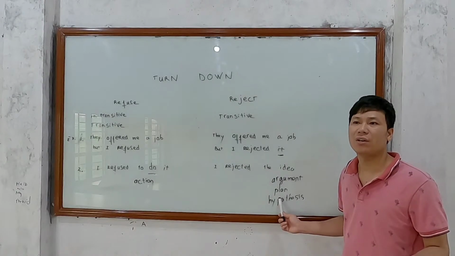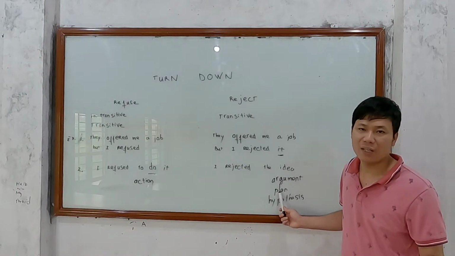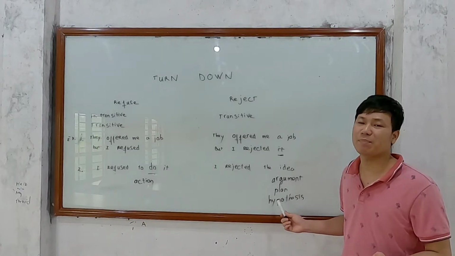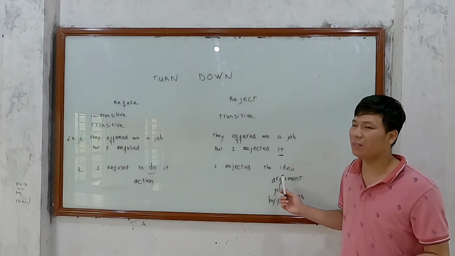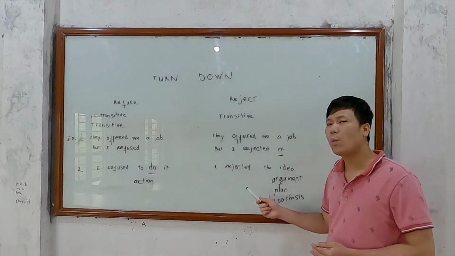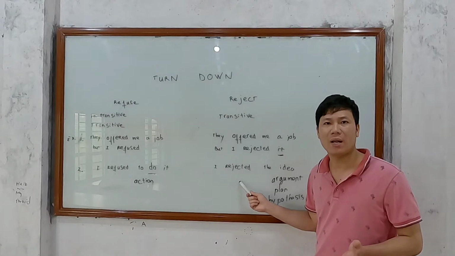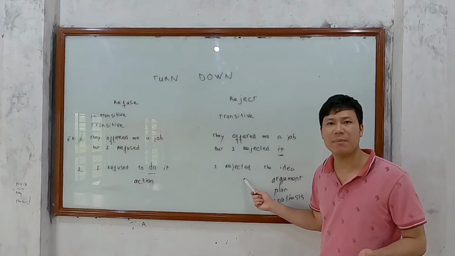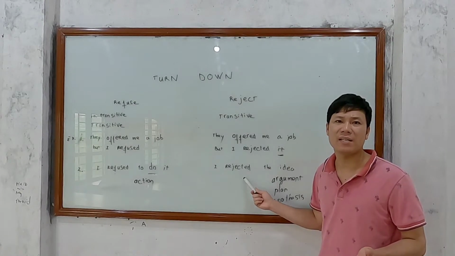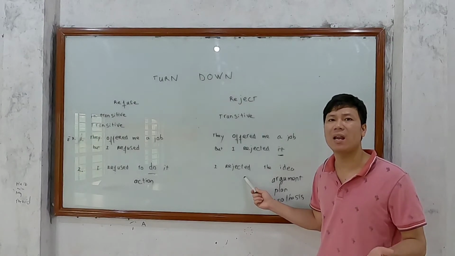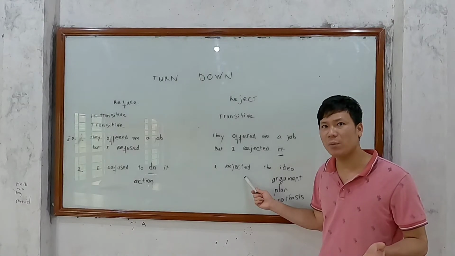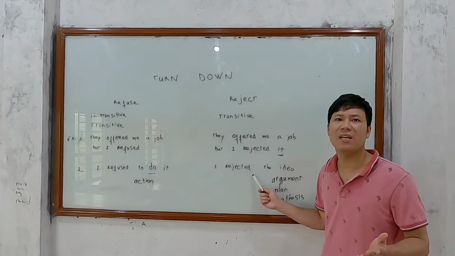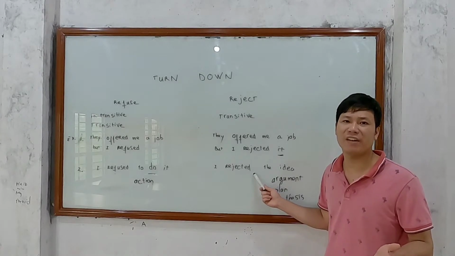I rejected your theory. We couldn't associate any specific action in those sentences. So we are likely to use reject with some idea, argument, plan, hypothesis, speculation, or theory, something where we couldn't recognize the action specifically.